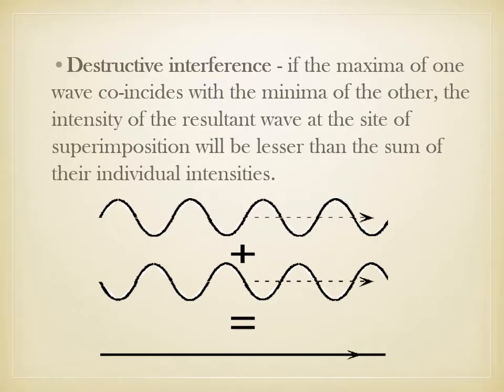Another type is destructive interference. If the maxima of one wave coincide with the minima of the other wave, that is the crest coincides with the trough of the wave, the resultant wave will be lesser than the sum of the individual intensities. In this diagram you can see the two waves which are opposite to each other, so their sum will be lesser than the individual intensities.